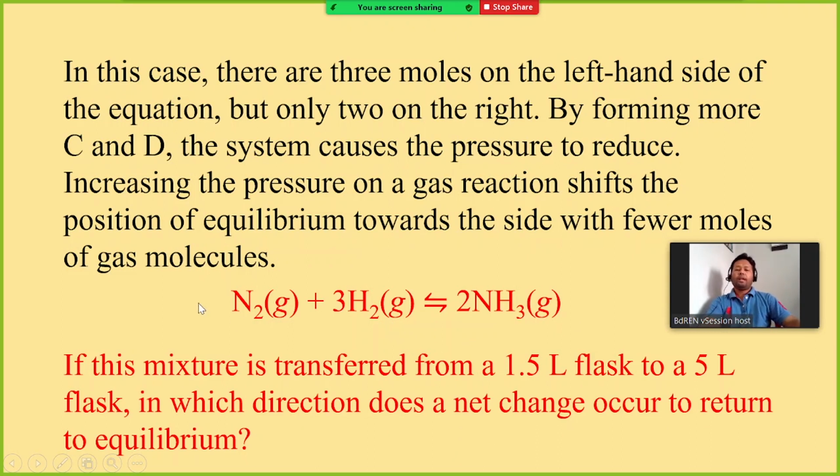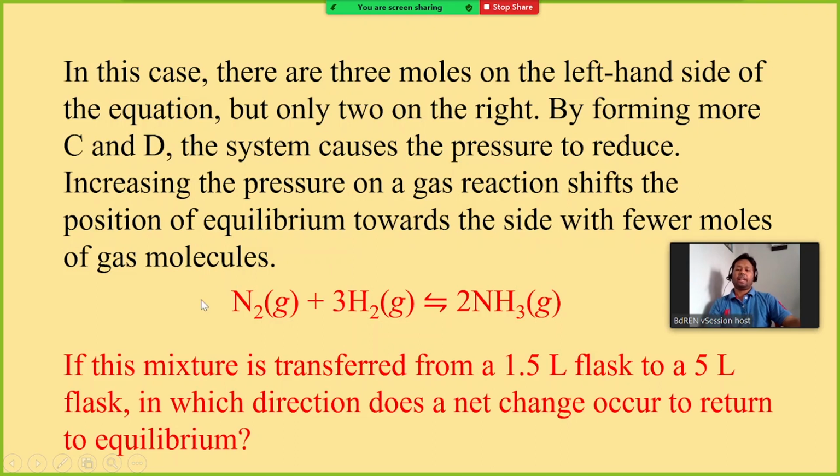Now, I have already mentioned that the number of molecules of the reactants is more. If the mixture is transferred from the 1.5 liter flask to the 5 liter flask, that means the volume has been increased. Therefore, the pressure has been decreased.